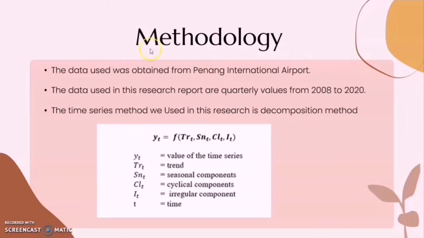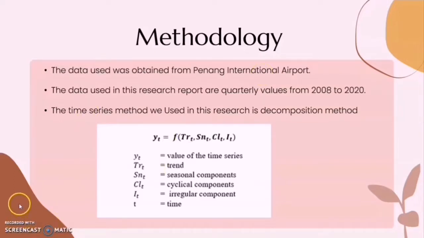So this is the formula of the decomposition method, which involves the trend, seasonal component, cyclical component, irregular component, and time. The time duration can be described as week, month, quarter, year, and so on. Based on the air cargo volume data obtained from Penang International Airport, the time is measured in quarters, as I mentioned earlier.